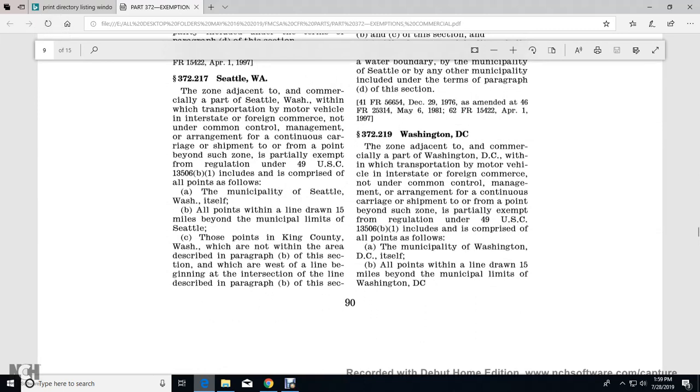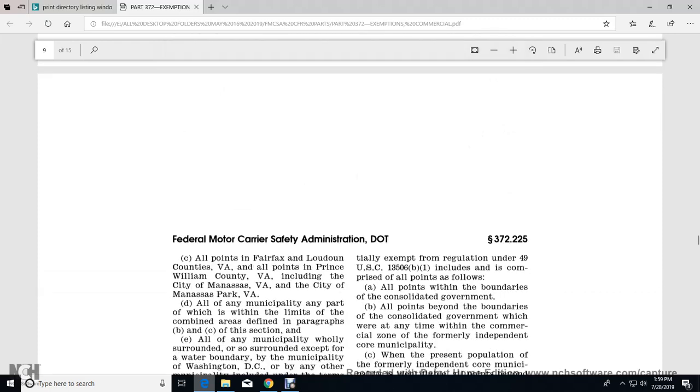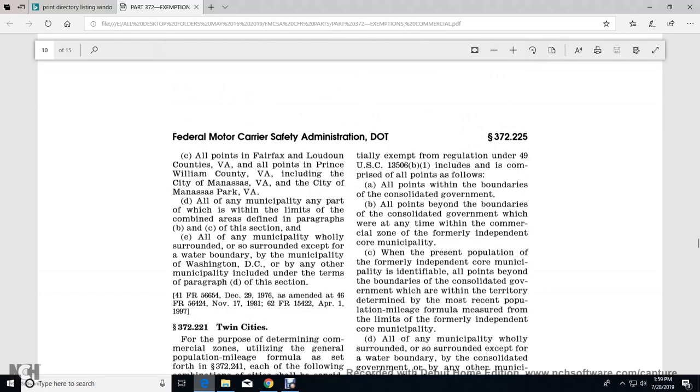372.219 Washington, D.C. The zone adjacent to and commercially a part of Washington, D.C.: the transportation by motor vehicle in interstate or foreign commerce under common control, management, or arrangement for a continuous carriage or shipment to and from a point beyond such zone is partially exempt from the regulation of Title 49 U.S. Code 13506(b)(1). It comprises all points in the municipality of Washington, D.C. itself, all points within a line drawn 15 miles beyond the municipal limits of Washington, D.C., all points in Fairfax and Loudoun Counties of Virginia, all points of Prince William County, Virginia, including the city of